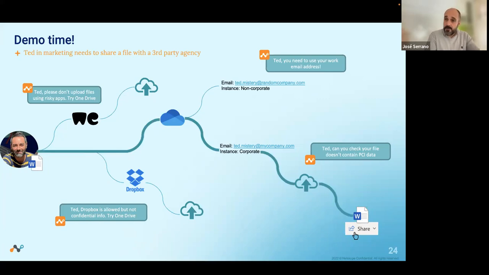So as you can see, we are able to control very well the activities that the user can do inside the SaaS applications, taking into account not only the identity, for sure, and the application, but also the instance that the user is using inside the applications, the activity, and also the data. So as you can see, we have the full context on the transaction that the user is doing, and this is basically what Netskope is doing different from others.